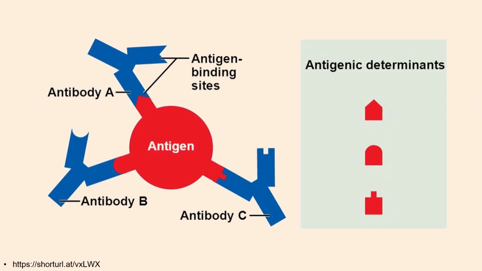To note, these antigen binding sites operate in a lock and key model in which antigenic determinants are very specific to the antigen binding sites. In this diagram, if you notice, the shapes of the antigen binding sites are very specific to the antigen themselves. So it's really a very specific way of identifying your pathogens.